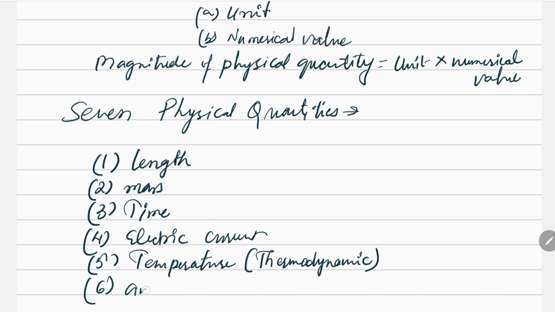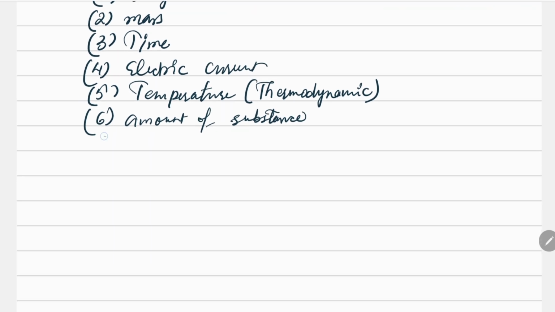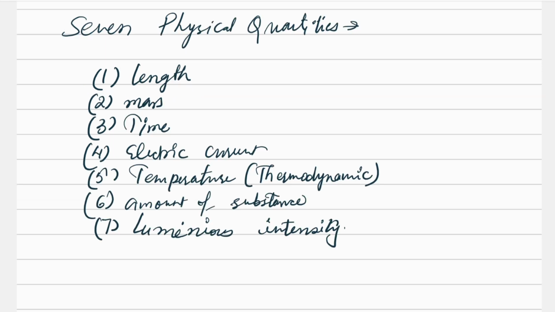Sixth is amount of substance, and the seventh one is luminous intensity.